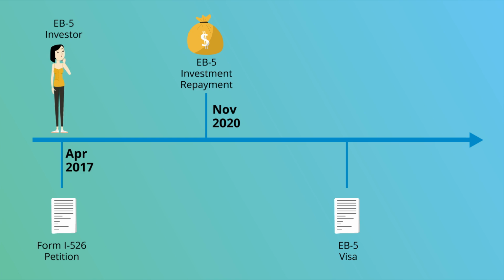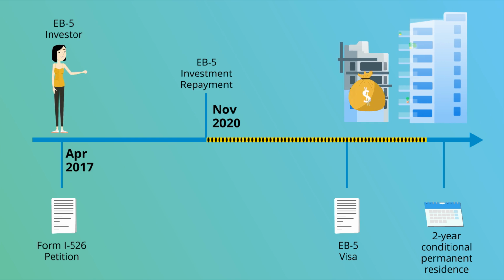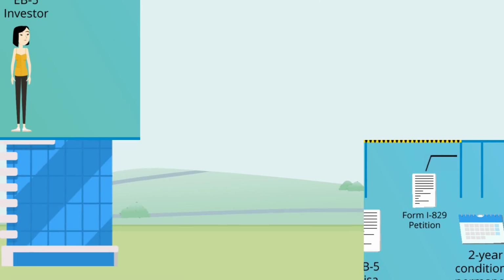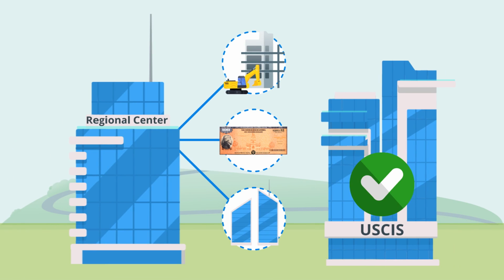Because Mrs. Li will not have begun her conditional residence period when her EB-5 investment repays, Mrs. Li's repaid capital will need to be redeployed into another investment, or she will risk not having satisfied the EB-5 requirement when she files her I-829. A good regional center should provide redeployment options that are USCIS compliant and protect investors' capital as much as possible.